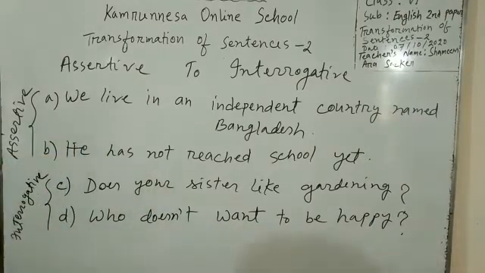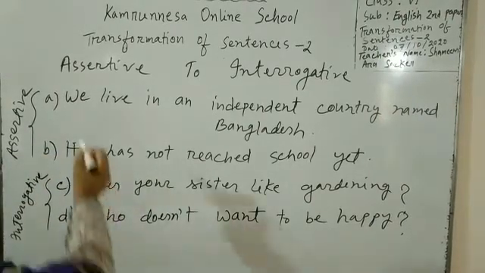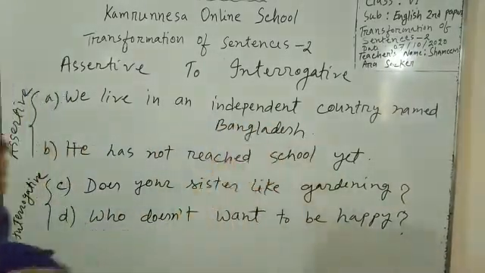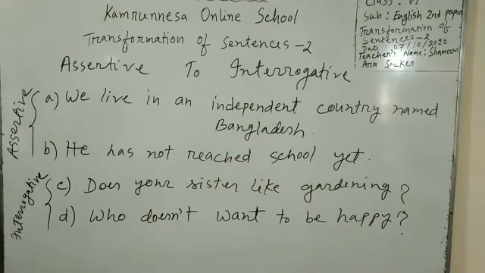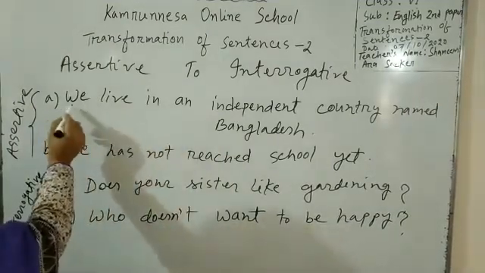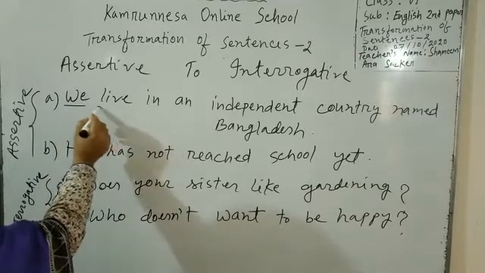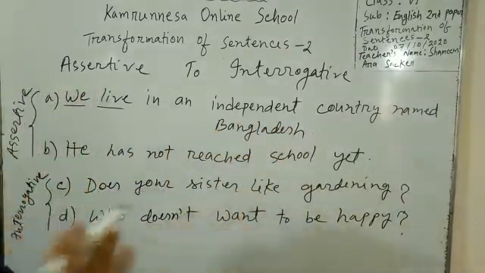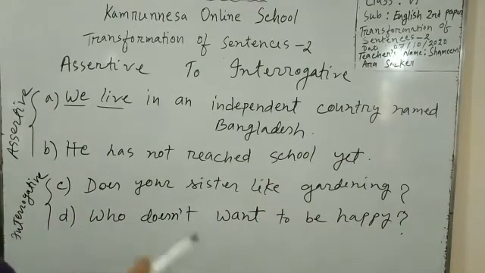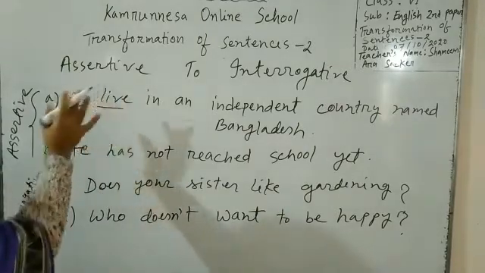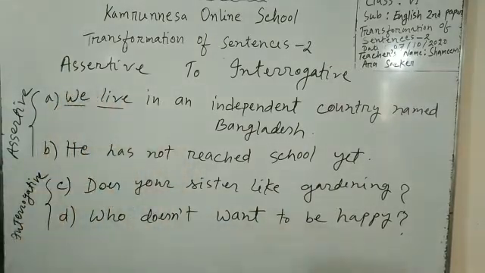In A, we can see, we live in an independent country named Bangladesh. Look, this is an assertive sentence, and it starts with subject, verb and extension and ends with a punctuation mark, full stop. And this assertive sentence is in affirmative form. Now come to the next sentence.